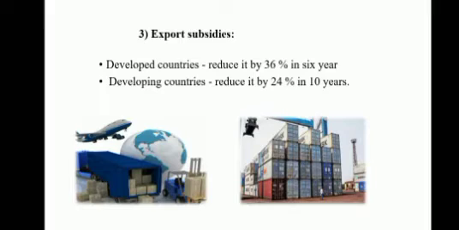The third provision under the AOA is export subsidies. Export subsidy is a subsidy given to the trader to cover the difference between the internal market price and the world market price. The reduction commitment for export subsidies required that all the developed countries reduce the export subsidies by 36% in 6 years and all the developing countries reduce the export subsidies by 24% in 10 years.